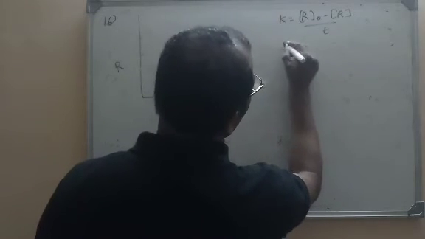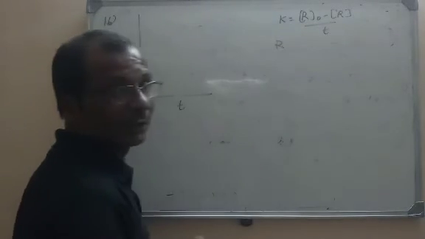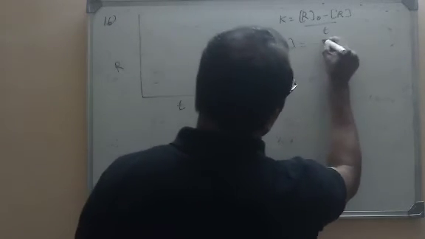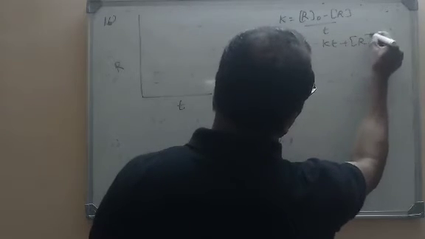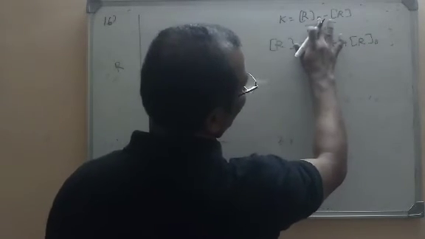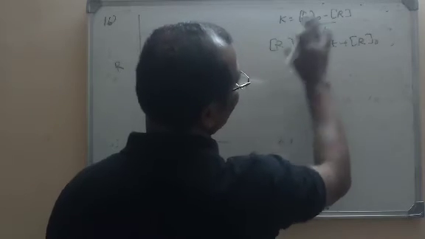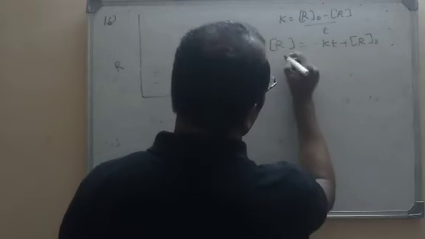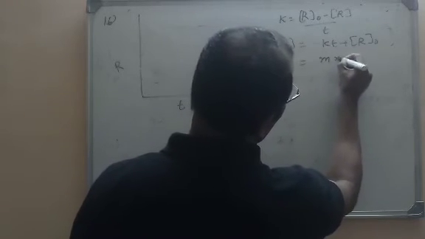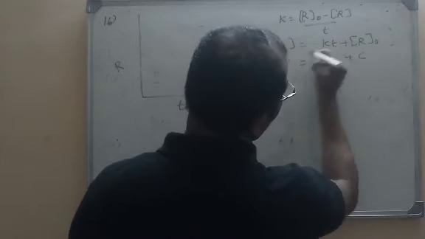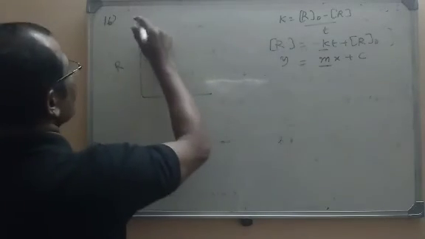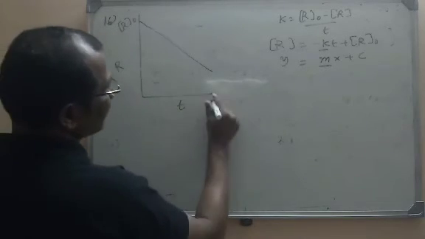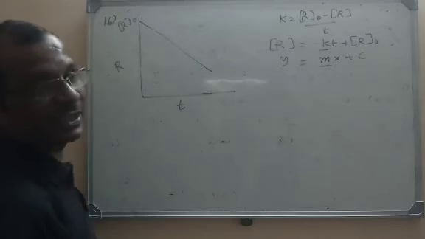Or you can simplify it. What is the value that we finally get? R is equal to minus KT plus R0. I am just transposing these terms: K into T is KT, this is R0 and this is minus R. If we take this step, it becomes R is equal to minus KT plus R0. Here it looks like y is equal to mx plus c, the slope is equal to minus k, and the intercept on the y-axis is equal to R0. This is the nature of the graph we have already learned. So it intersects the y-axis at R0 distance.